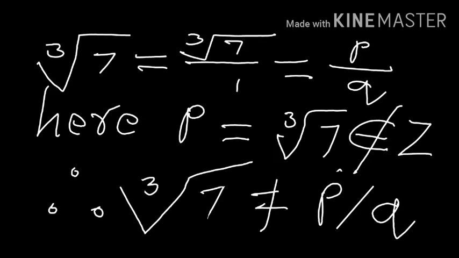Similarly, cube root of 7 is equal to cube root of 7 upon 1, which is in the form of p upon q. But p should be an integer. But here cube root of 7 is not an integer. Therefore, cube root of 7 is not written in the form of p upon q. Therefore, it is an irrational number.